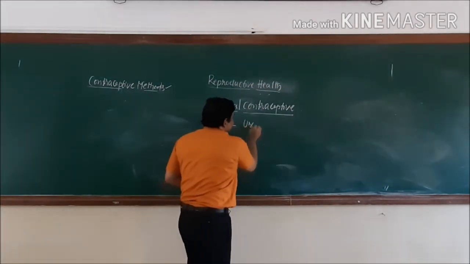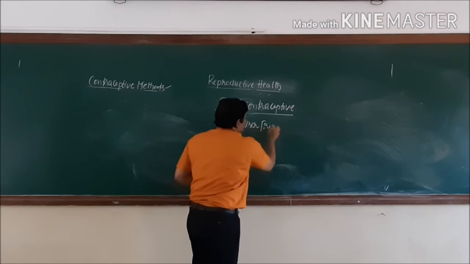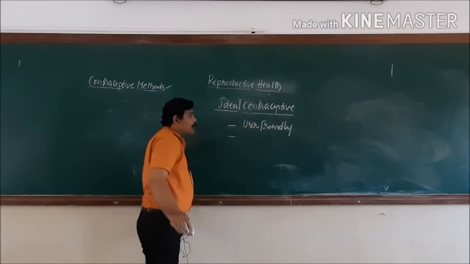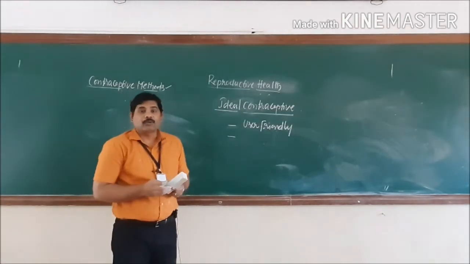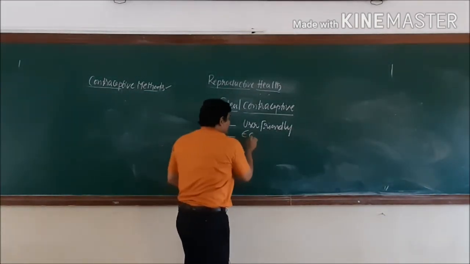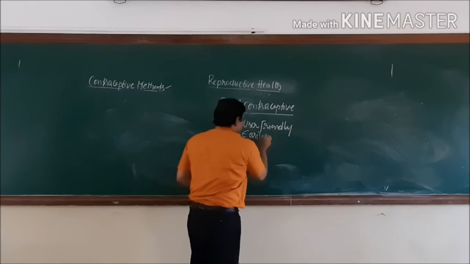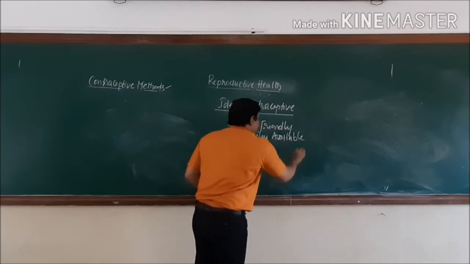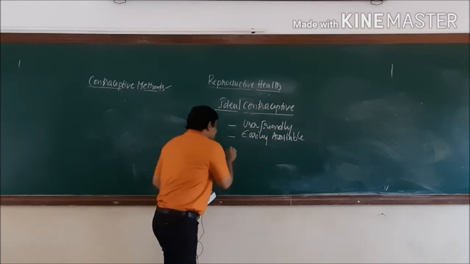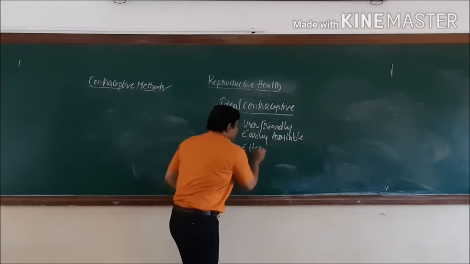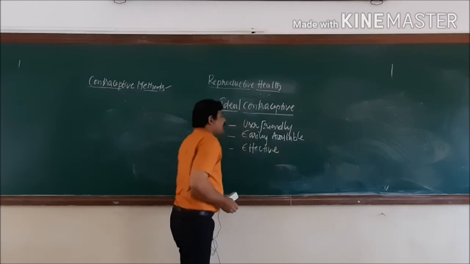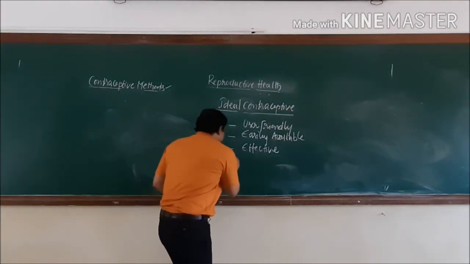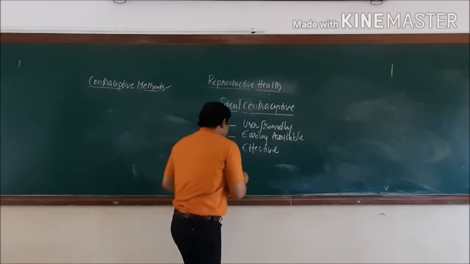It must be user friendly. The second one is it must be easily available to us. Thereafter, it must be more effective. This contraceptive must be a more effective one. Thereafter, the contraceptive must be reversible.